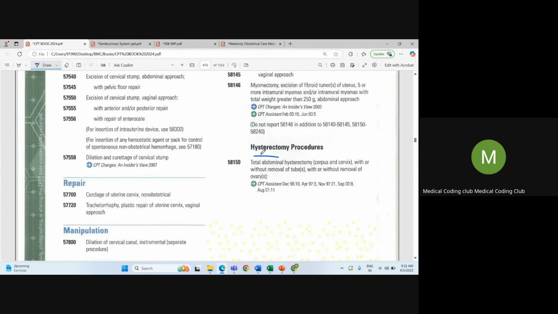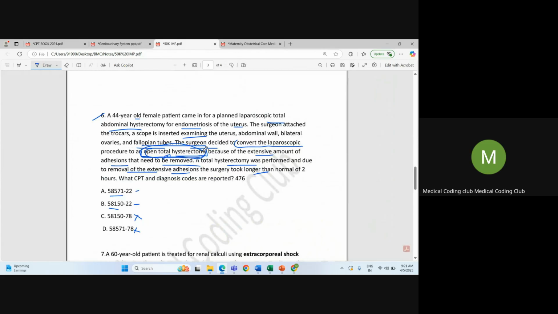So you can see hysterectomy procedure 58150, total abdominal hysterectomy with or without removal of ovary and fallopian tubes. So the answer should be 58150 since it's total abdominal hysterectomy. Okay, total hysterectomy. We have to code option B as the answer, 58150.